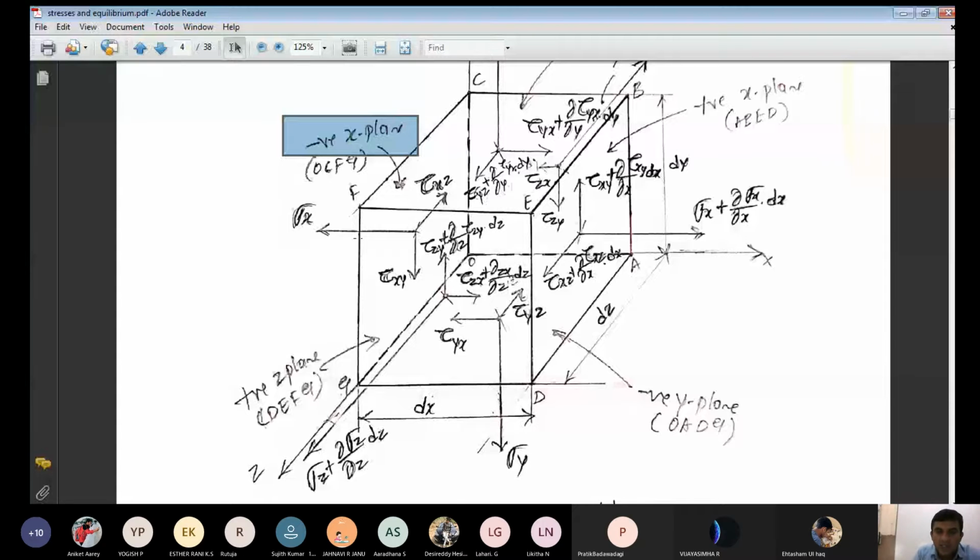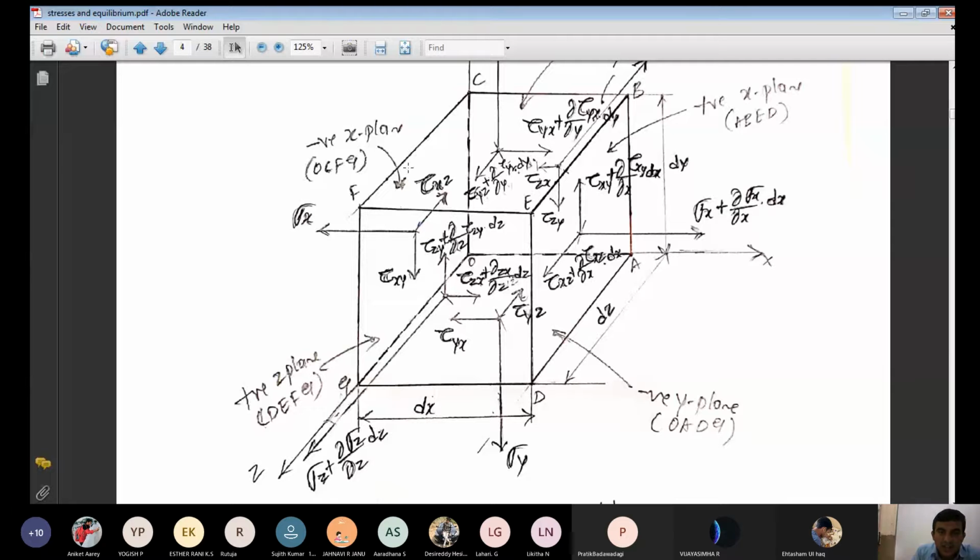Tau xy, how do you represent it here? The shear stress acting, that is tau, on which plane? X plane. Which direction? Y direction, negative y direction, which we show here with a downward arrow mark, tau xy. At the same time, one more stress acts in the z direction.